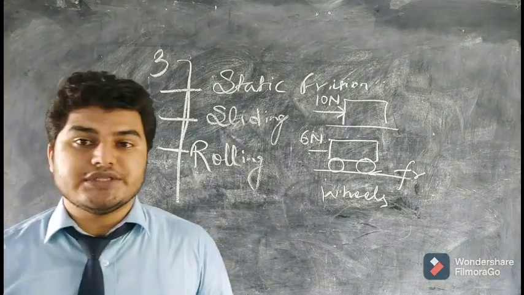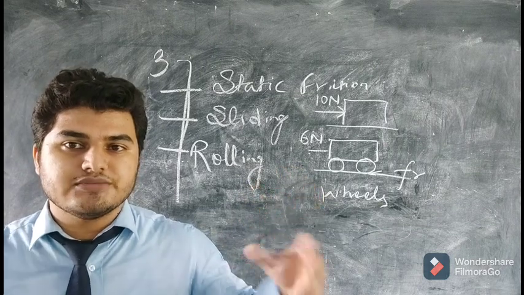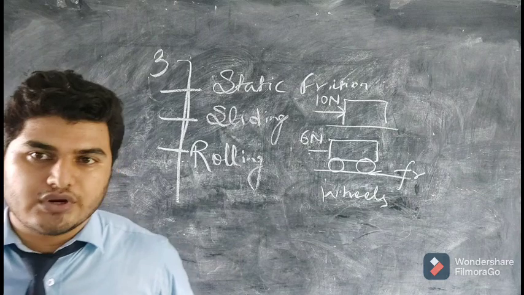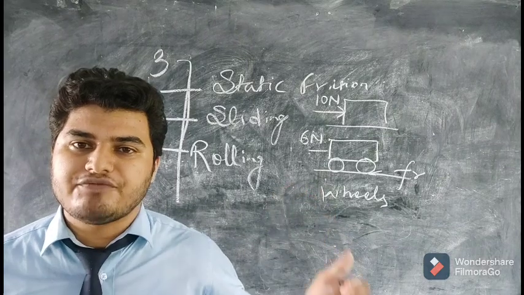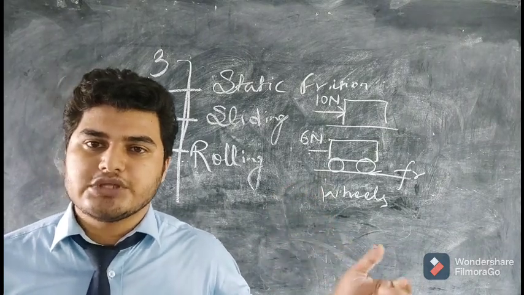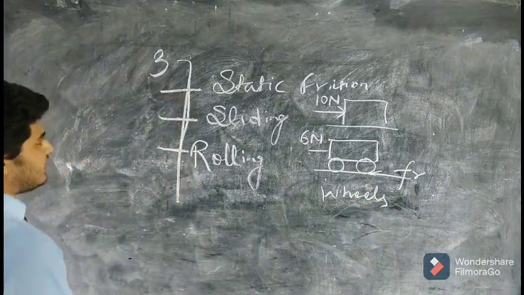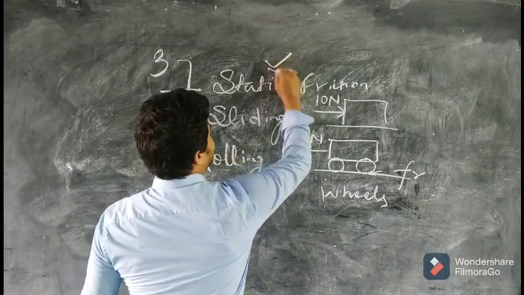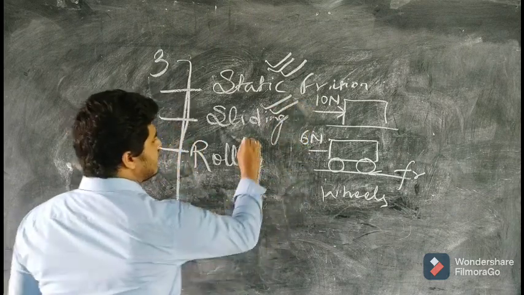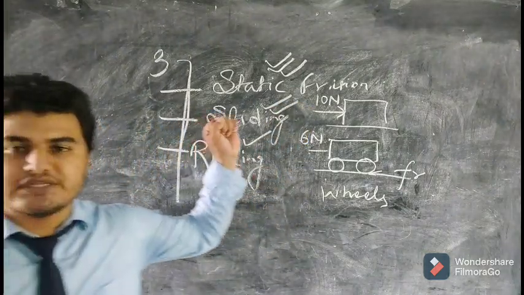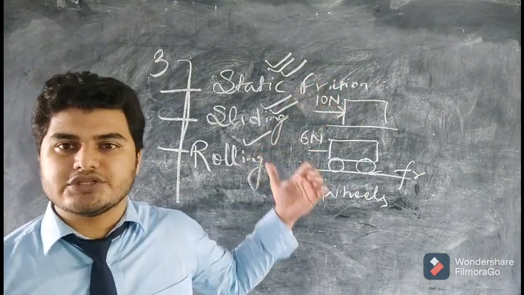And by this it becomes easier when we apply wheels or rolling surfaces, ball bearings to any places. It becomes easier to move one surface over another. That is why wheels and ball bearings, such kind of objects, are used to reduce the friction, and the friction becomes equal to rolling friction, and rolling friction value is the least friction. So among the three, the static friction is the greatest, then comes the sliding friction, and then comes the rolling friction. The greatest is the static friction, then lesser than that is sliding friction, and lesser than that is rolling friction.